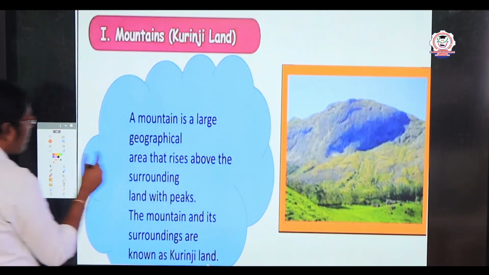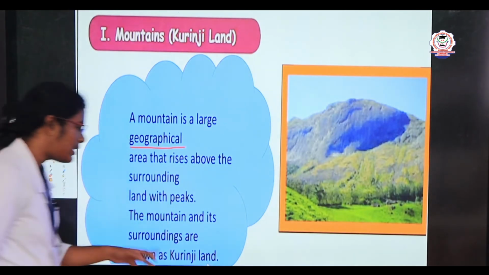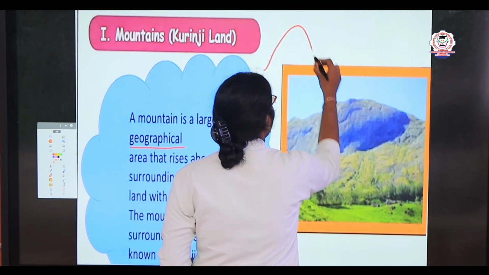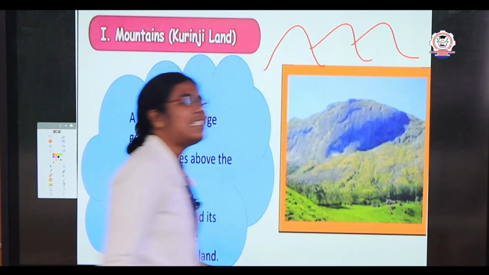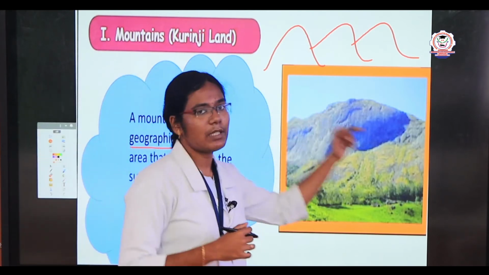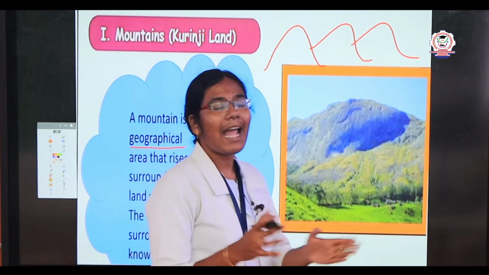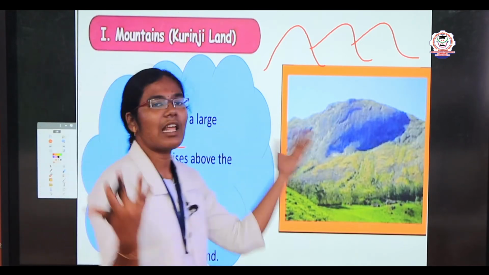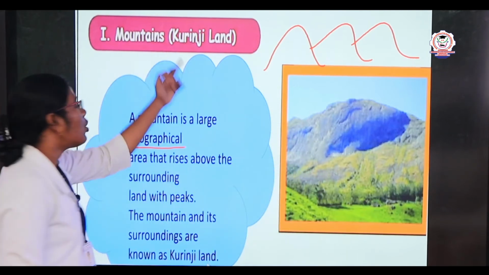A mountain is a large geographical area with steep slopes, you know. Steep slopes, which means அந்த சாய்வு, அந்த சாஞ்ச மாதிரி இருக்குல்ல, அதுதான் நம்ம steep slopes அப்படினு சொல்லுவோம். So the mountains as well as the surrounding land which is present nearby the mountainous area, we call it the Kurinji land.